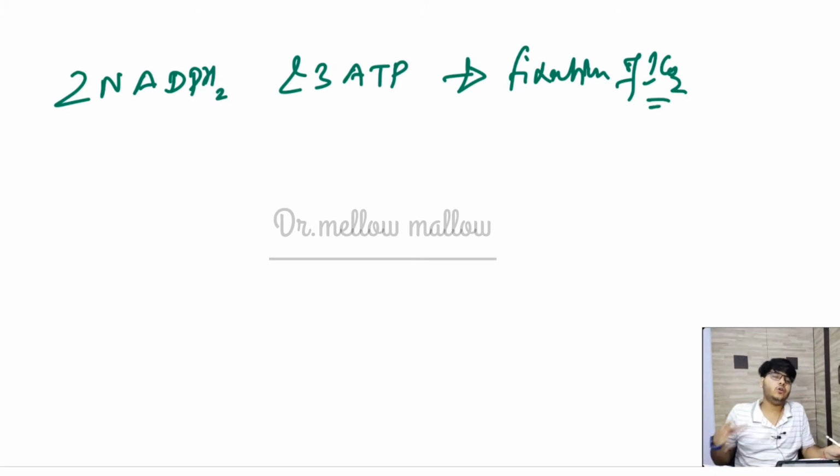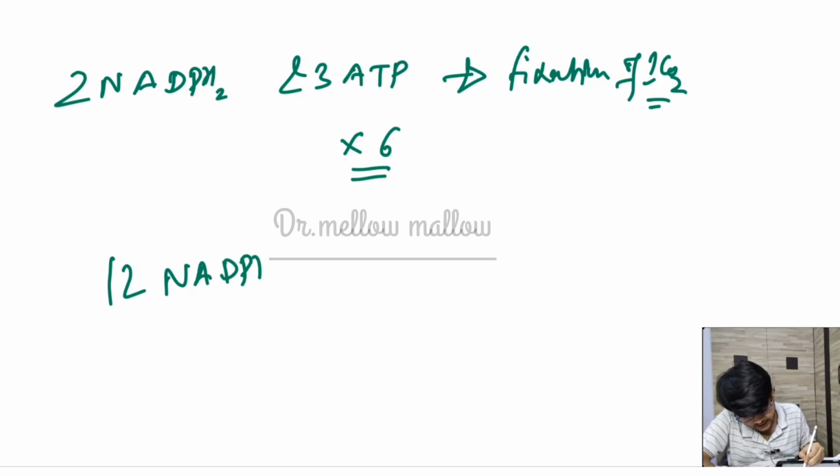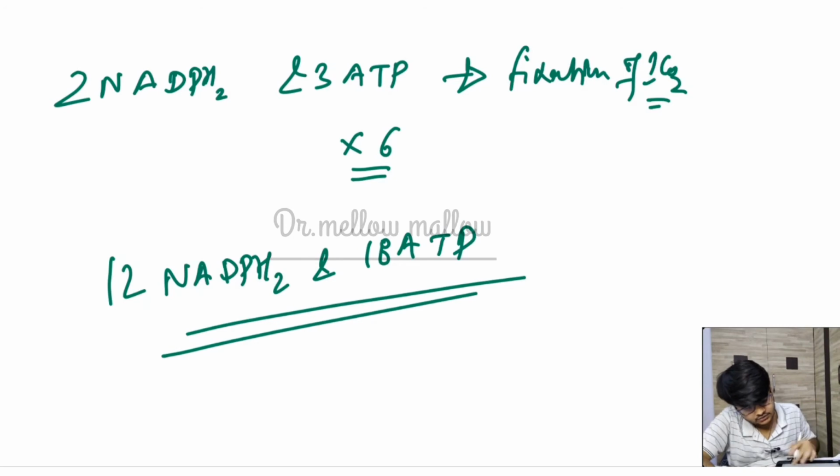And we all know that in the carbohydrate molecule, 6 carbon is present, and it will come ultimately from the atmosphere. So that means that 6 times we have to repeat this cycle. Okay, so I'll multiply this by 6, because for each cycle we need 2 NADPH2 and 3 ATP, and for running the cycle 6 times we need 12 NADPH2 and 18 ATP molecules. So that is what I was saying previously.